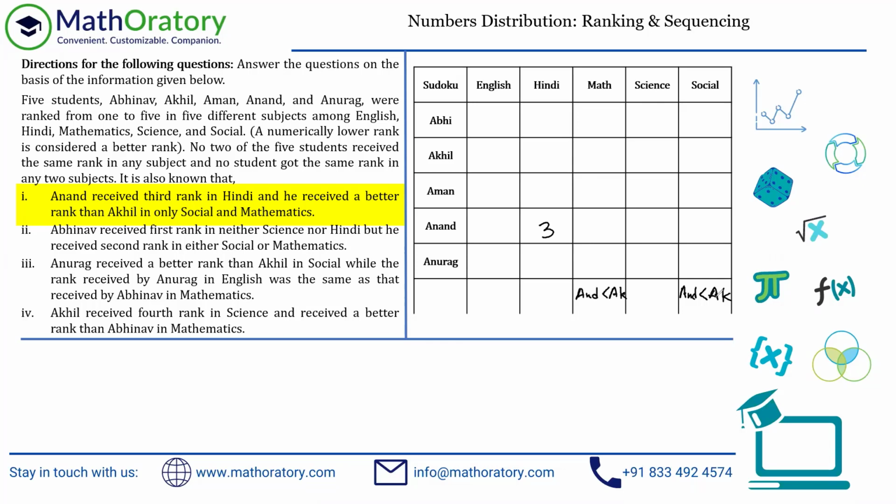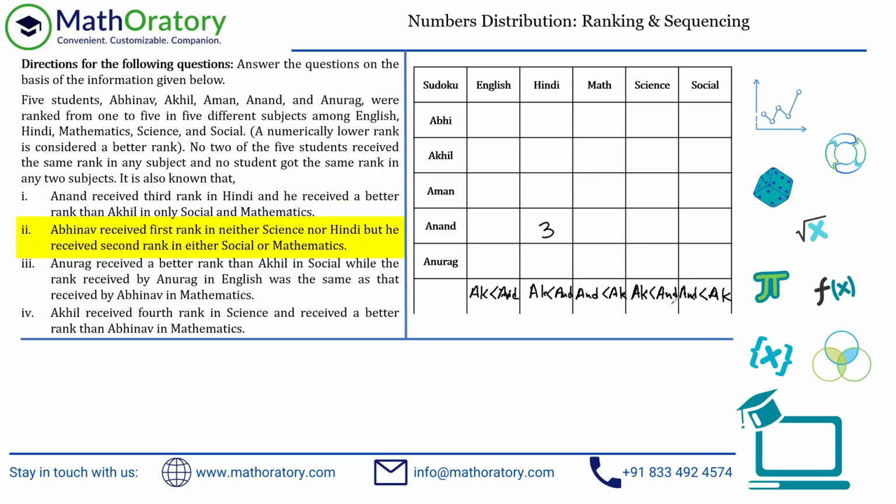But that is only in, so this also says only in social and mathematics. What it indirectly or implicitly means is that in the other 3 subjects, the remaining 3 columns, Akhil is better than Anand, right? So he gets a lower value in terms of rank than Anand. Just bear with me, I will write this properly later on. So this is what is given to us, right?